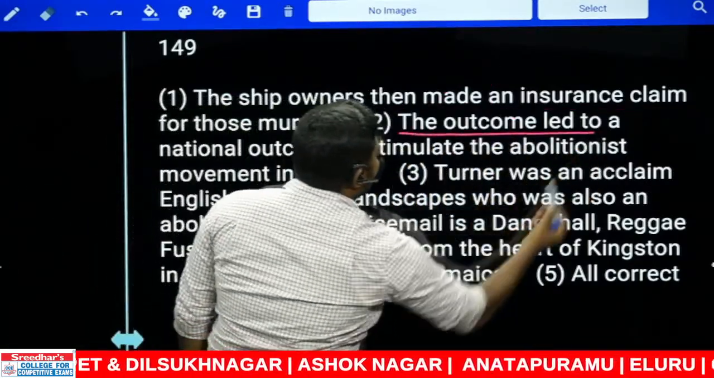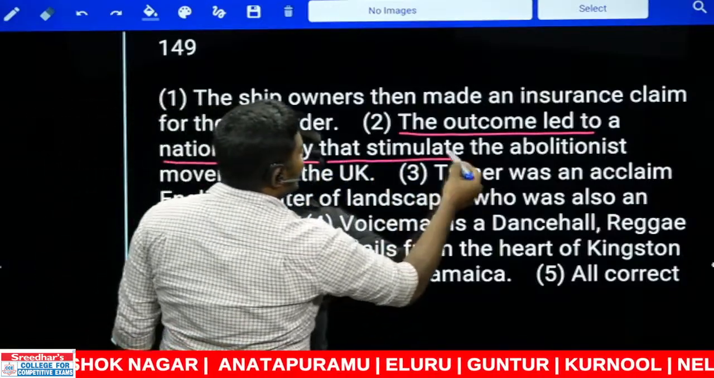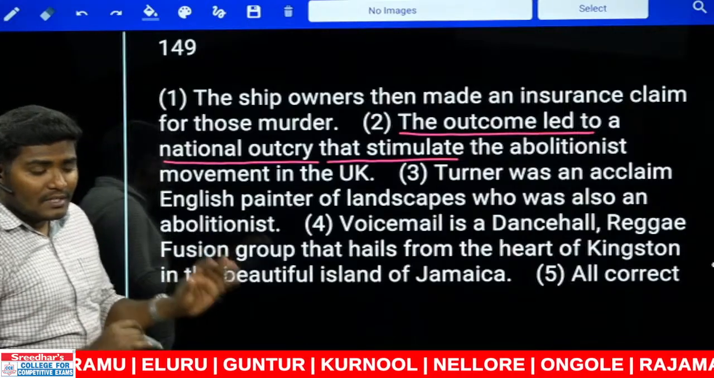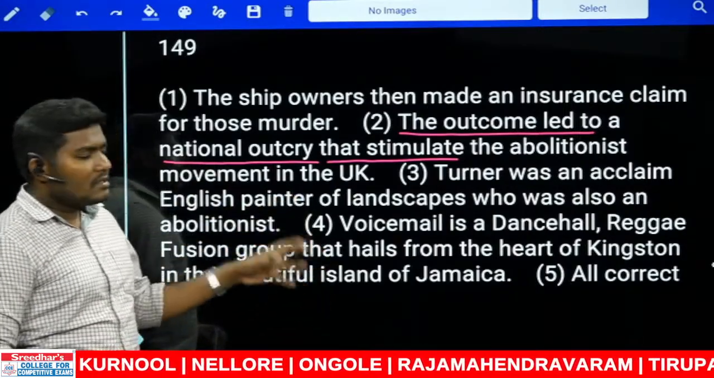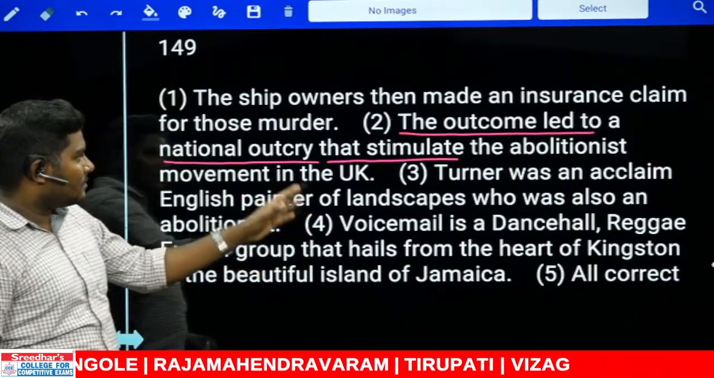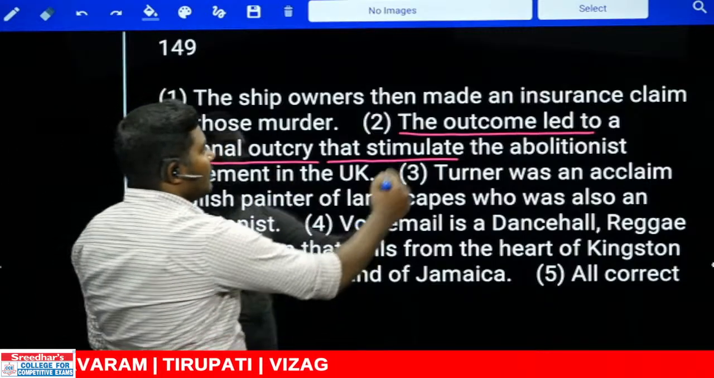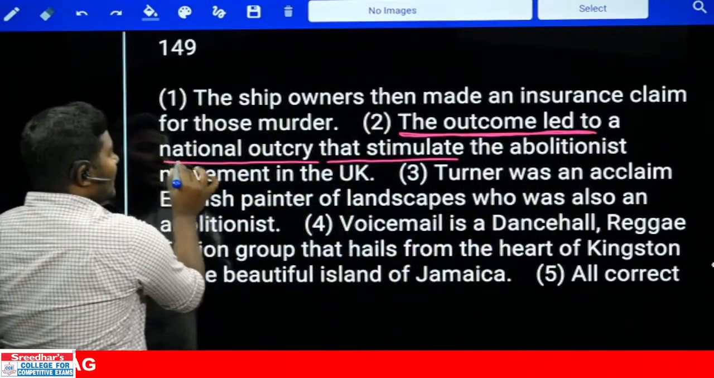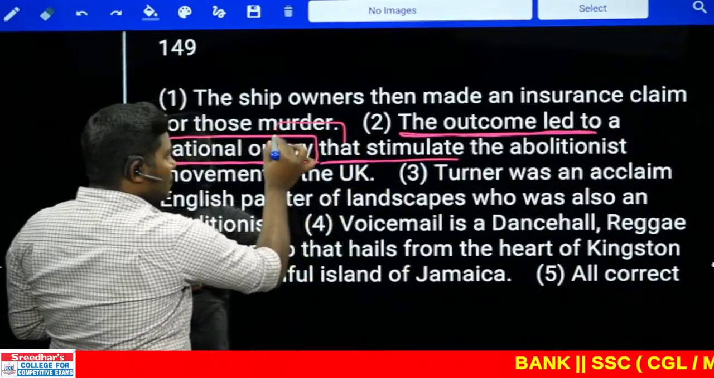Next one. The outcome led to a national outcry that stimulate the abolitionist movement in the UK. There is a mistake in this. Can you guys tell me what the mistake is? There is a mistake in the second sentence, that is for sure. Exactly correct, Archana. Look at this. The outcome led to a national outcry, that which refers to outcry.